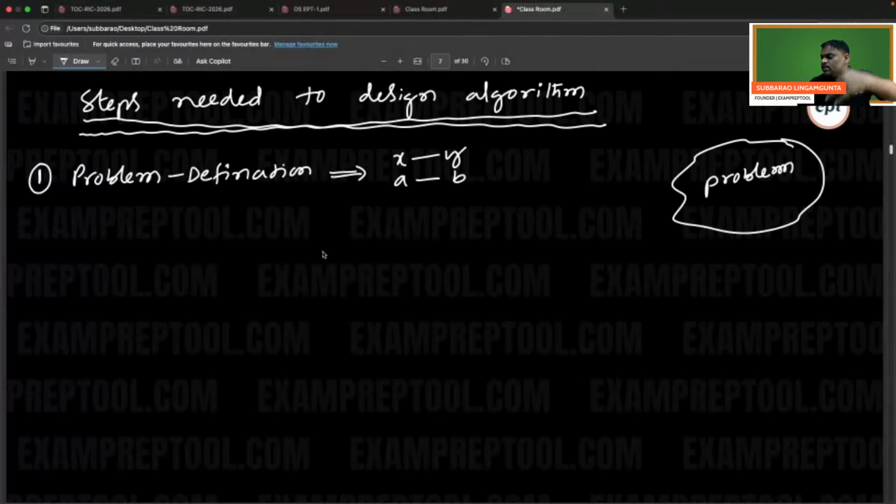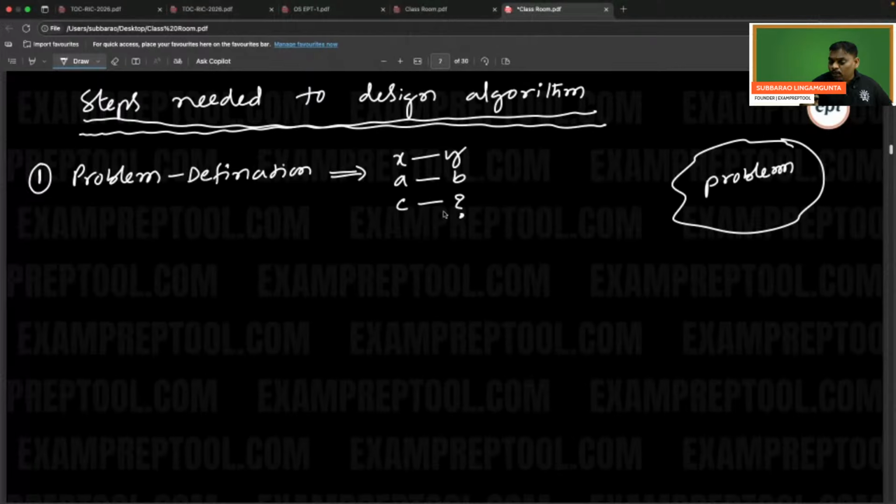If I give this input, I am expecting this output, satisfying the conditions. So knowing the problem clearly is called problem definition. X input, Y output, A input, B output, C input, but I don't know the output. That means the problem is not clear.